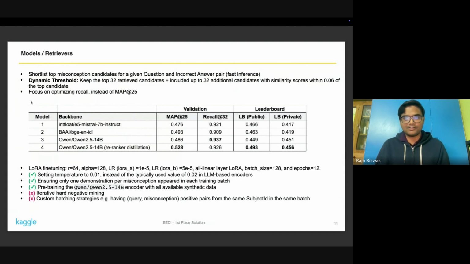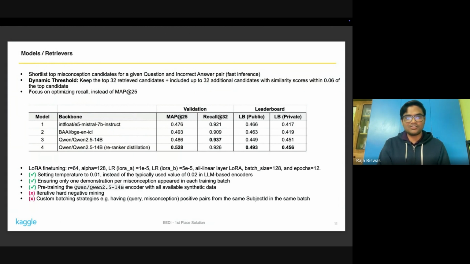I didn't want to lose out on the actual misconception at this stage. So even though the metric of the competition was MAP at 25, during development of the retrievers, I mainly looked into recall at 32 and tried to maximize it as much as possible.